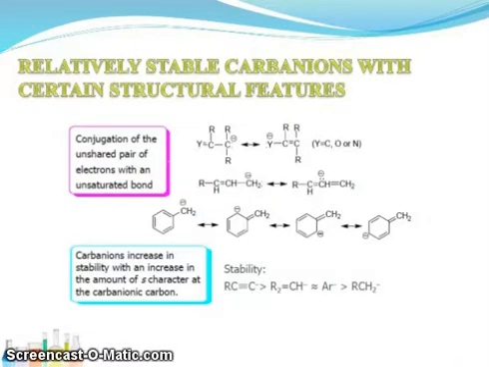Now, relatively stable carbanions with certain structural features. Conjugation of the unshared pair of electrons with the unsaturated bond. You can see here CH2 negative, here CH2 negative. Carbanions increase in stability with an increase in the amount of s character at the carbanionic carbon. You see R double bond C minus, triple bond C minus, then double bond CH minus, R minus, RCH2 minus.